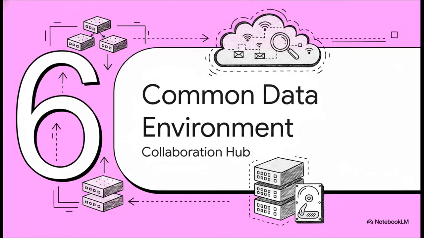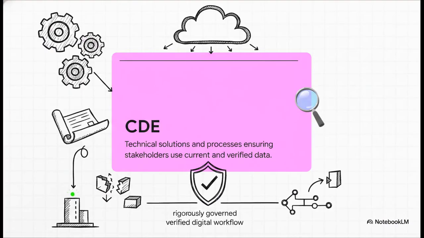Finally, Section 6, the common data environment, the architecture of collaboration and version control. So you might be wondering, where does all this pristine, clash-free, highly coordinated data actually live? It lives in the CDE. And let me be unequivocally clear here. The CDE is not just a basic cloud drive or a messy shared folder. It is a strictly managed combination of enterprise technical solutions and rigorous human processes like mandatory digital sign-offs. It is the ultimate sanctuary of truth for your project. It completely strips away silos and replaces them with a governed digital workflow, guaranteeing that outdated, unverified information is never accidentally used to make a million-dollar construction decision.